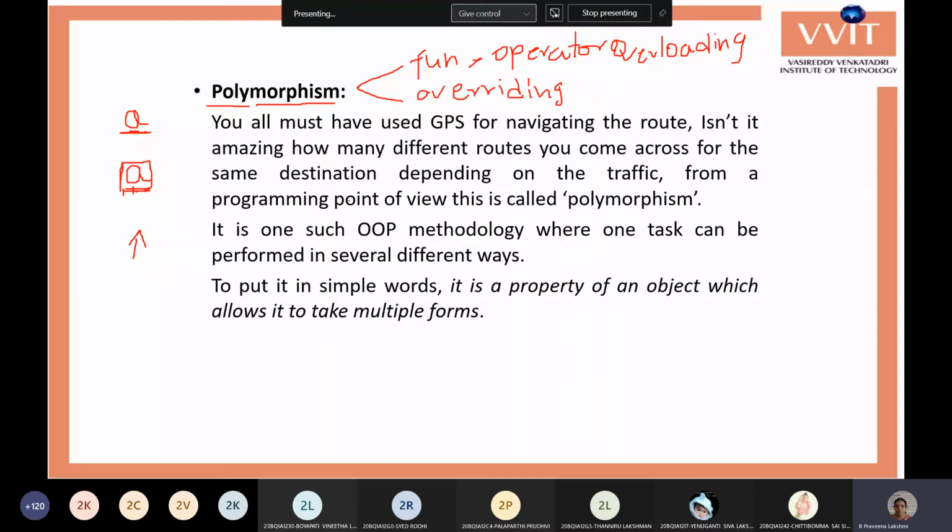Say for example, I have a wooden box, and you are using that wooden box in different ways. The same wooden box you can use to place grocery items, or books, or clothes, or it can be used as a chair or a stool. That is the same box used in different ways, which is called polymorphism.